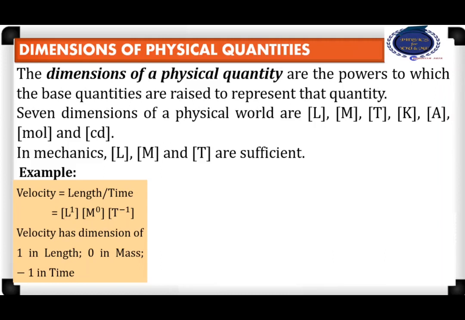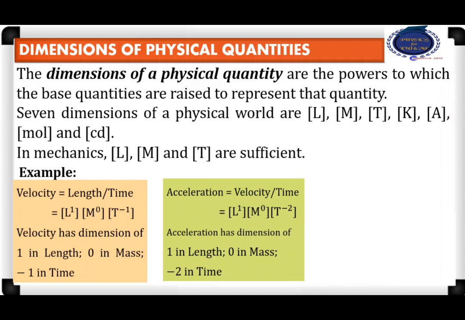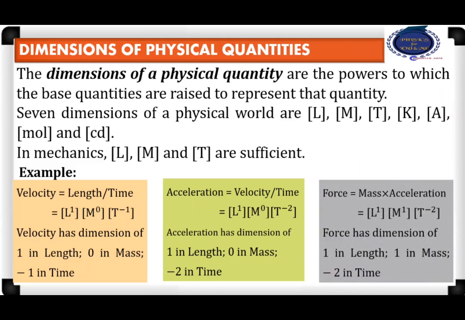Let us consider one more example, acceleration, which is equal to velocity divided by time. Therefore, the acceleration has the dimension of 1 in length, again 0 in mass, minus 2 in time. Similarly, when we consider the force, which is equal to mass into acceleration, the force has a dimension of 1 in length, 1 in mass, minus 2 in time.